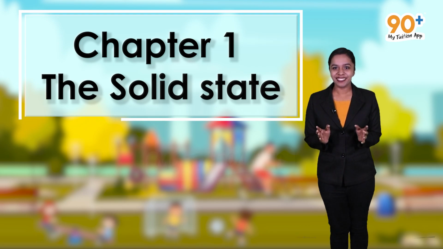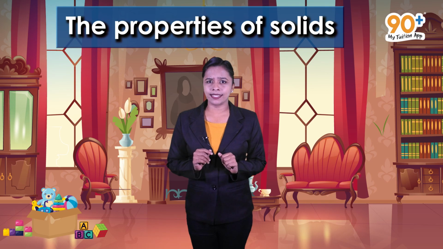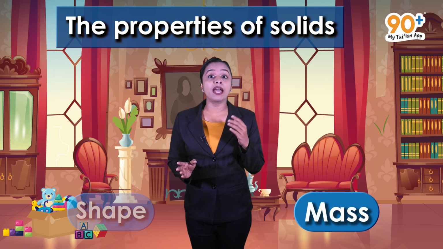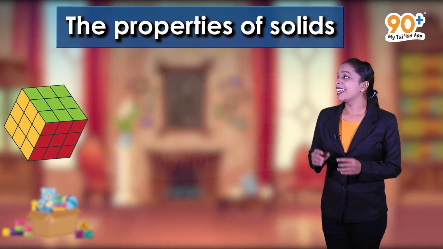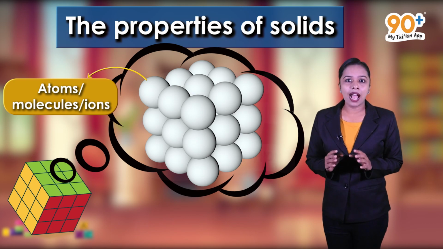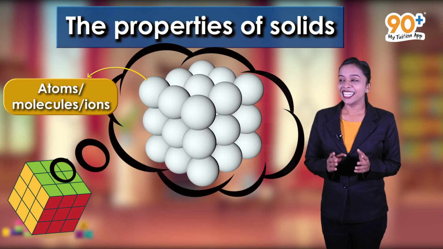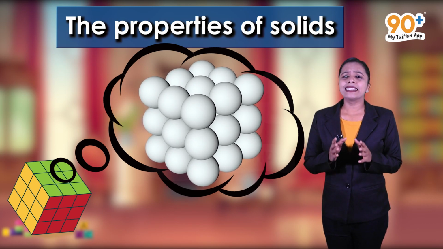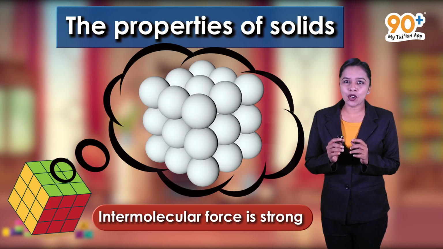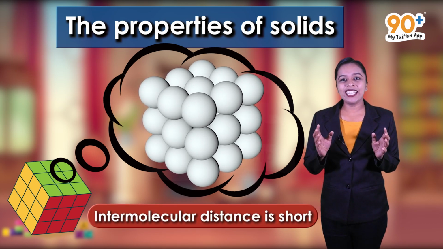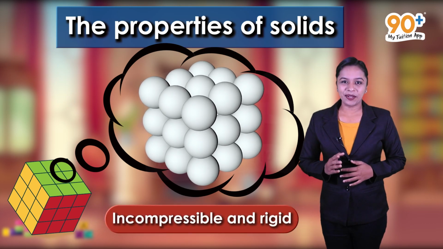So shall we start? Okay friends, now let's discuss the properties of solids. As we know, solids have a definite mass, shape and volume. In solids, the constituent particles such as atoms, molecules or ions have fixed positions and they can oscillate about their mean positions. In solids, the intermolecular force is strong and the intermolecular distance is short, and solids are incompressible and rigid.